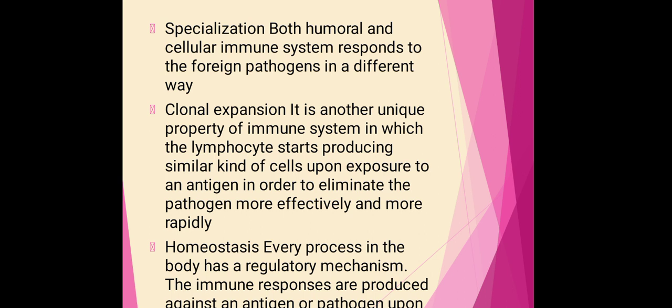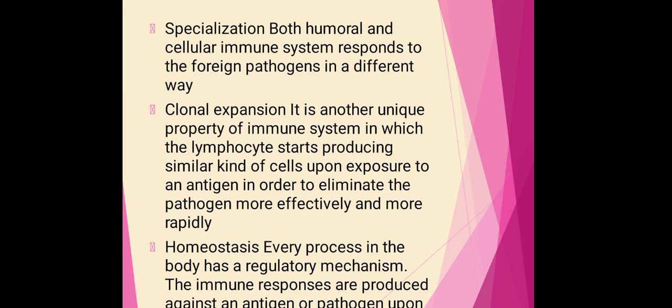So this property is present within the adaptive immune system. Then the next one is homeostasis. Homeostasis means every process in the body has a regulatory mechanism. Immune responses are produced against an antigen or pathogen, but we know that there is a requirement for that immune response only up to some specific time period.